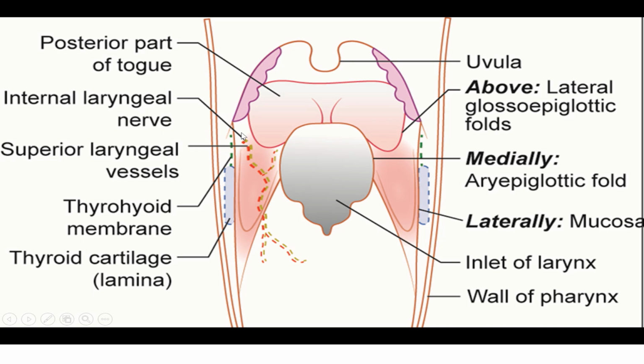You can see here the internal laryngeal nerve and superior laryngeal vessels coursing from the lateral wall to the medial wall within the piriform fossa. This one. You can see it is laterally bounded by the lamina of the thyroid cartilage and the thyroid membrane, and medially by the aryepiglottic fold.